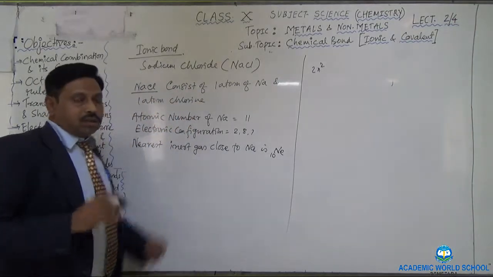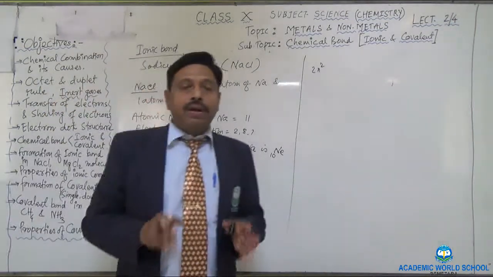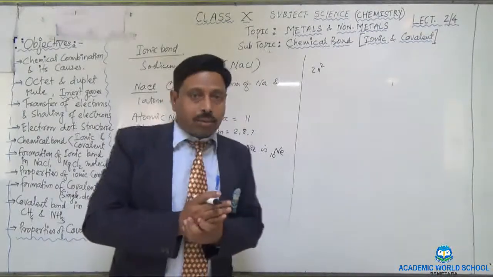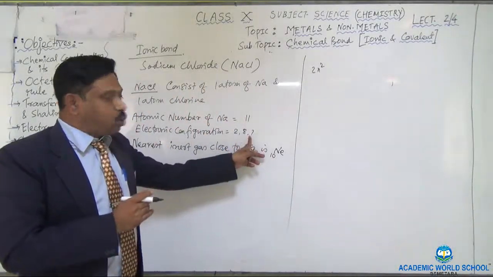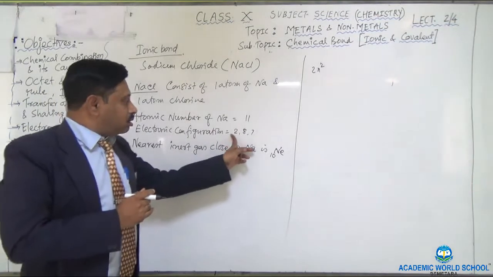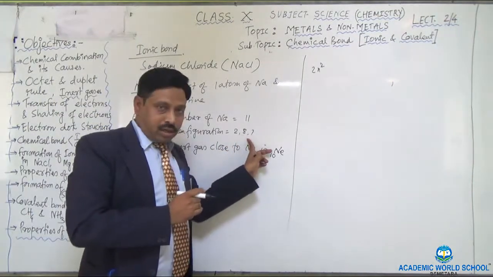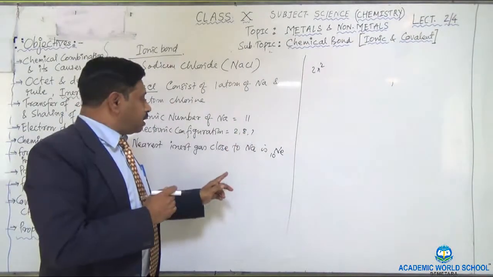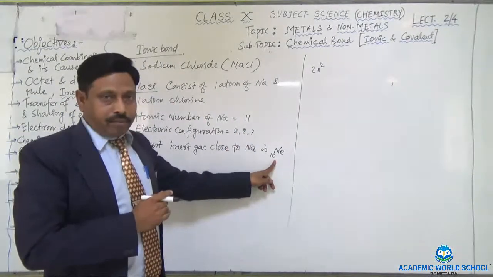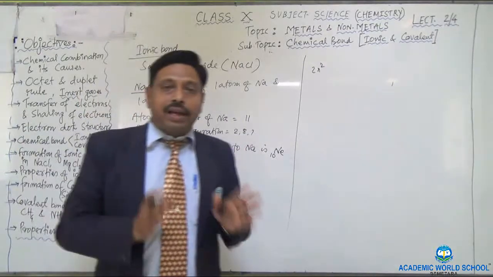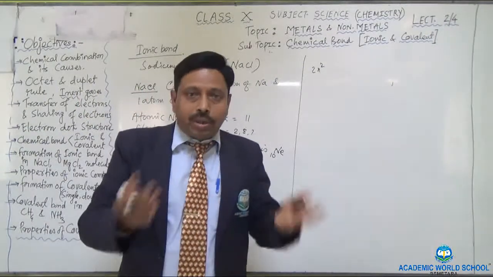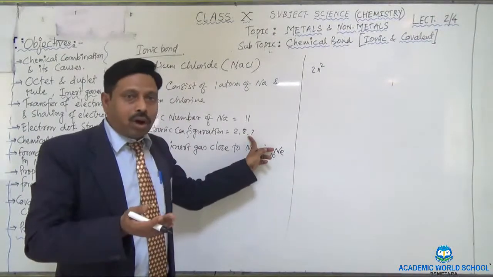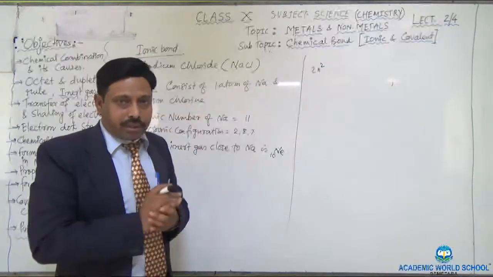It means the sodium always wants to have neon gas configuration. But how will it occupy that? By giving 1 electron. You see that the electronic configuration is 2, 8, 1. Total number of electrons is 11. But the total number of electrons in neon is 10. So sodium wants to have 10 electrons. So how will it get it? By giving or by excluding 1 electron which is in the last orbit.